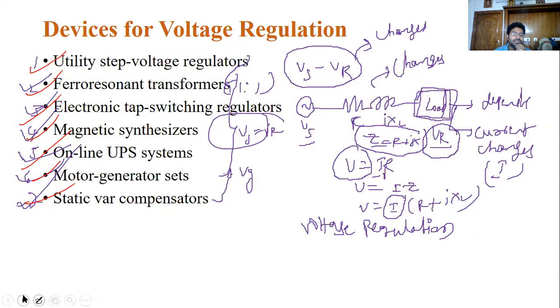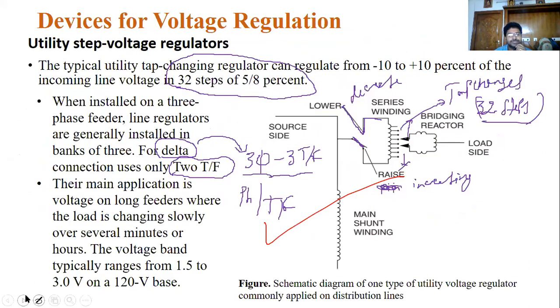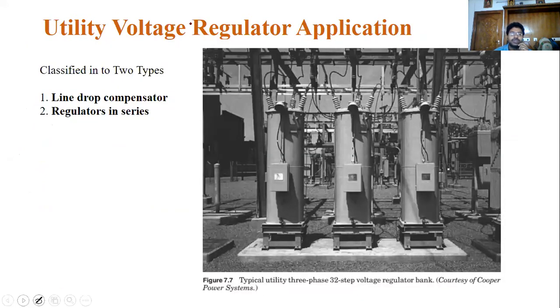Next we are going to see one more small topic, utility voltage regulation applications. These utility voltage regulators can be divided into two types: line drop compensator and regulators in series. Regulators here means static power compensators. These all come under the compensators, namely DVR, DSTATCOM, UPFC, UPQC, TSS, TCS. All of these come under the regulators.